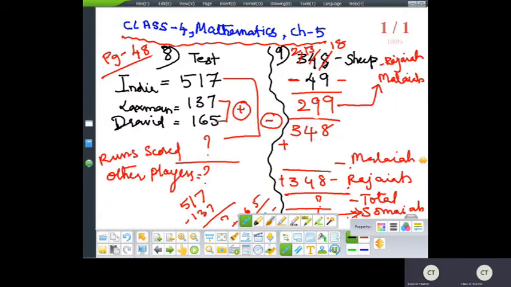Okay. 348 plus 299. Yes, now add both the things.